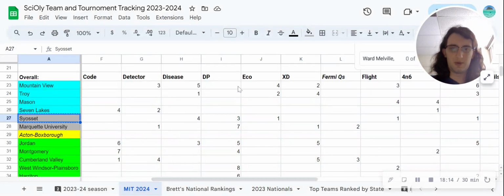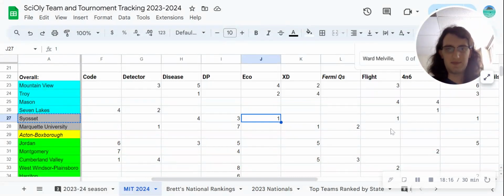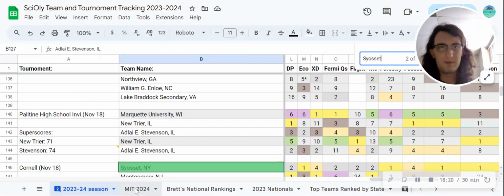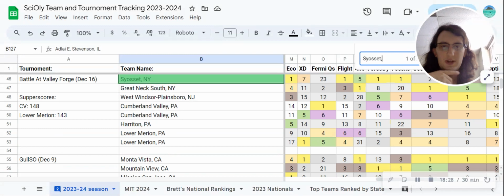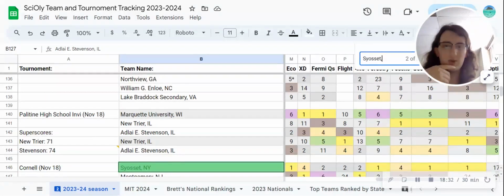Ecology. So this is Syosset's first victory, first of many, as you can see coming up here. Ecology. Syosset, again, we have pretty limited data for them, but the data we do have suggests they are very good at this event. You can see first place both at Battle at Valley Forge and Cornell.